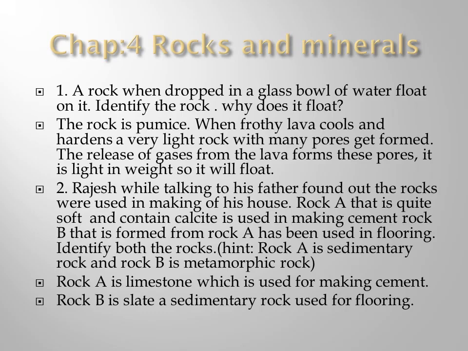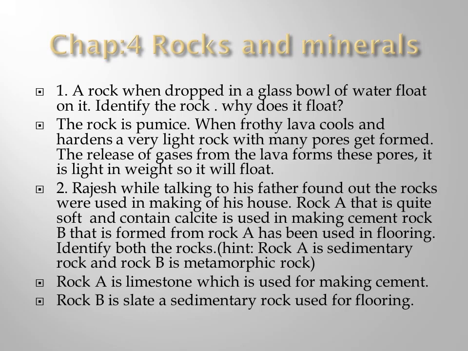When frothy lava cools and hardens, what happens? A very light rock with many pores gets formed. The release of gases from the lava forms these pores. It is very light in weight, so it will float. The rock is said to be pumice rock. How is it formed? When the frothy lava cools and hardens, this rock becomes very light with many pores. How are the pores formed? When the gases are released, these pores are formed. So it is light in weight, so it will float in the water.